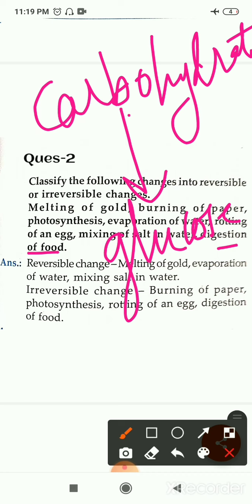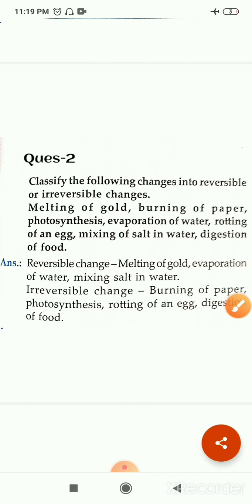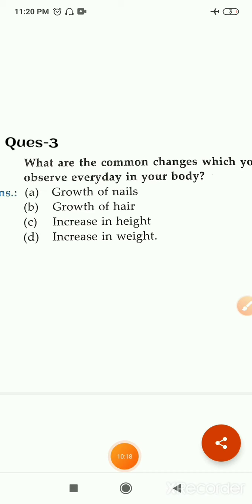And if we talk about protein, then the digested form is amino acids. They get converted into amino acids, and amino acids are absorbed in the blood. Same with fat, into fatty acids and glycerol, and absorbed into the blood. So we cannot get the original substance again. That's why it is an irreversible change, right? Now the next question.